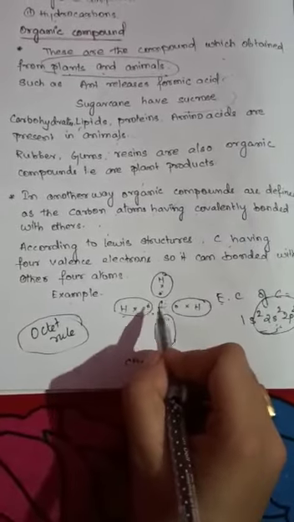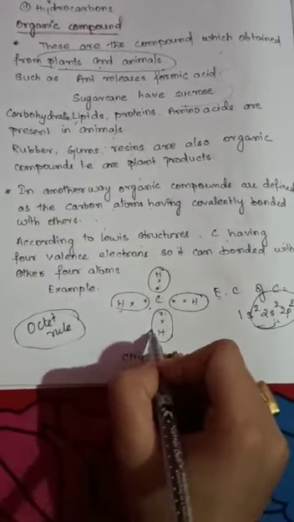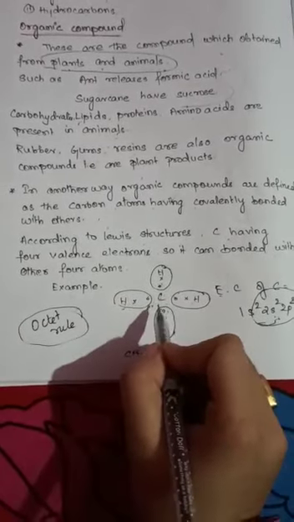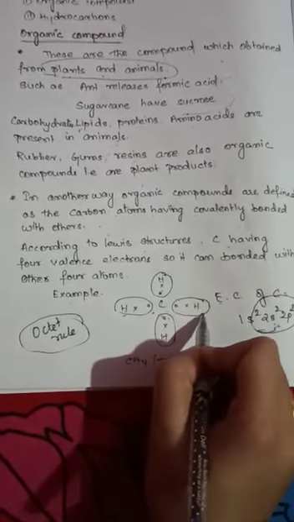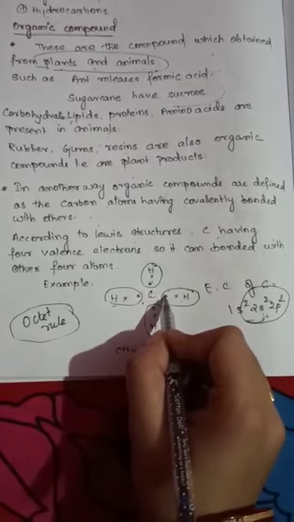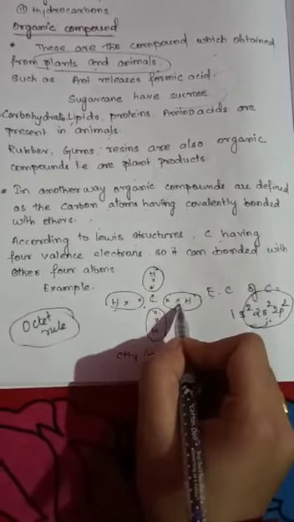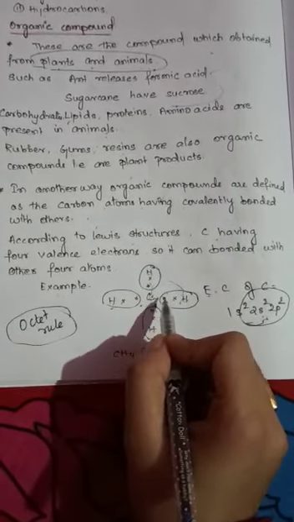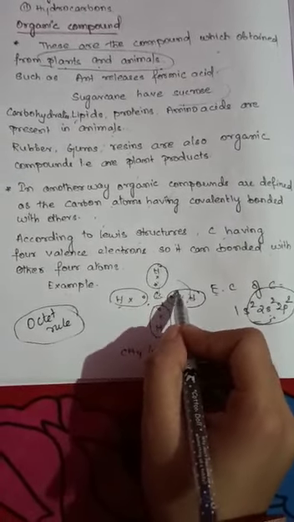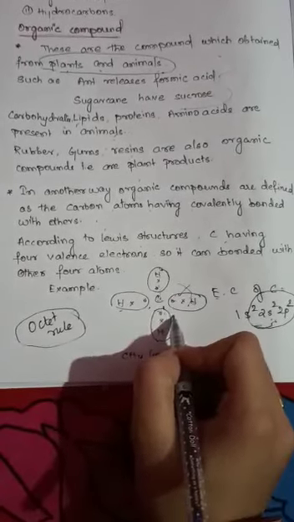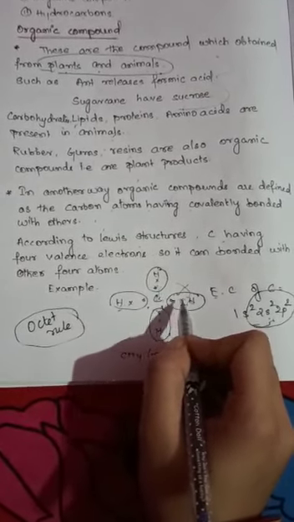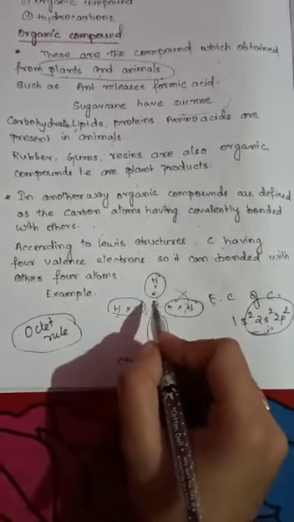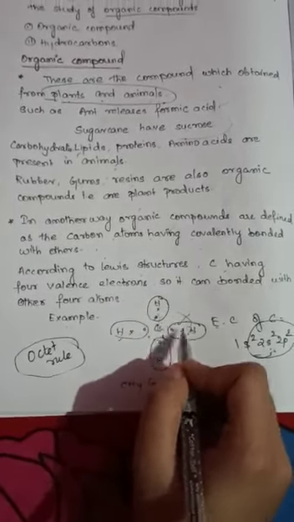As in that structure, carbon is covalently bonded with 4 other atoms. Maybe it is a similar atom or maybe it is a different atom. Covalent bond means mutual sharing of electrons. You can see here carbon gives 1 electron as well as hydrogen also gives 1 electron. It means mutual sharing, without the help of anyone else. If carbon does not give an electron, and hydrogen also does not give, how can it form a bond? It means a covalent bond is where mutual sharing of electrons happens. Here according to organic compounds, a carbon atom forms covalent bonds with others.